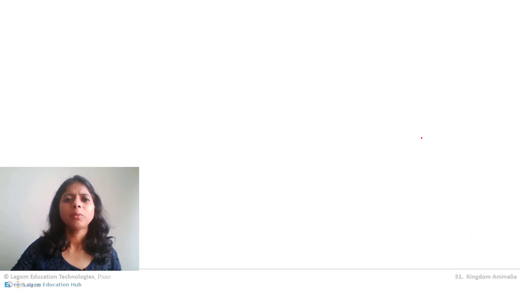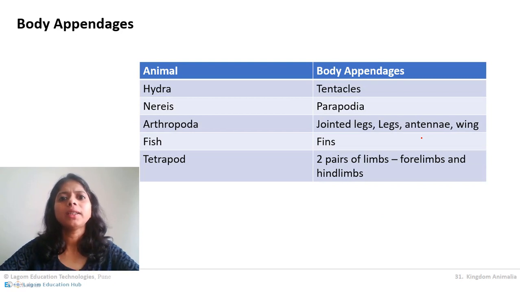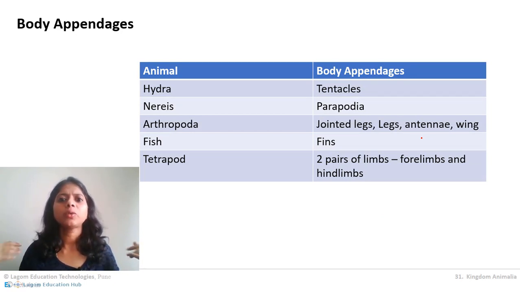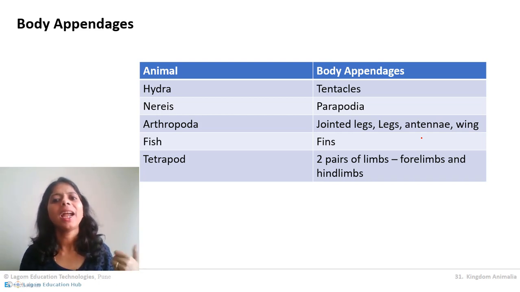With this, just one more term we will study, which is very simple to understand, and that is body appendages. Now try to understand. Body appendages are all the projections from our body. Body appendages are used for two purposes: one is for capturing food and another is for protection. It is very easy to understand. Our hands and our legs are our body appendages. We can capture our food with our hands and we can run away for our protection with our legs. So body appendages help in food capturing and protection.